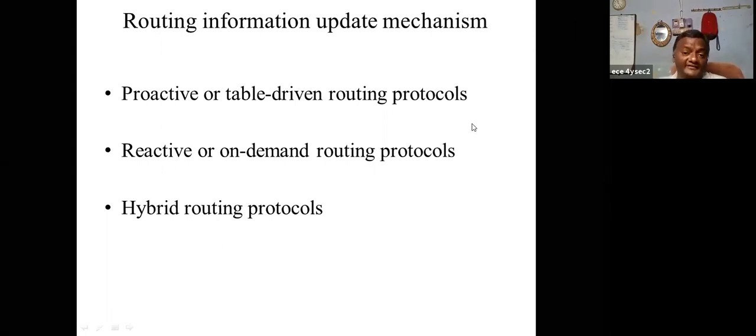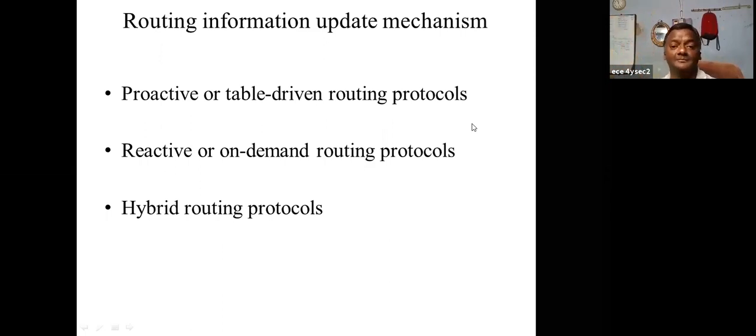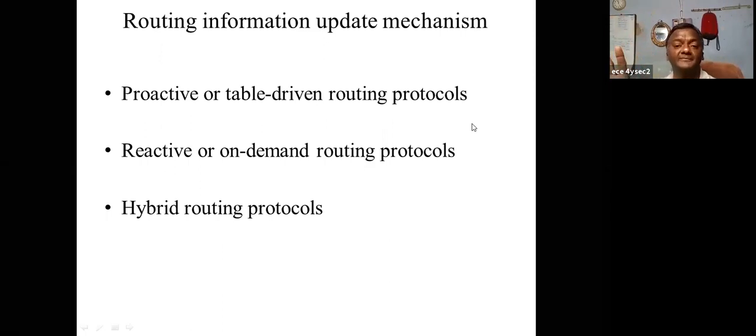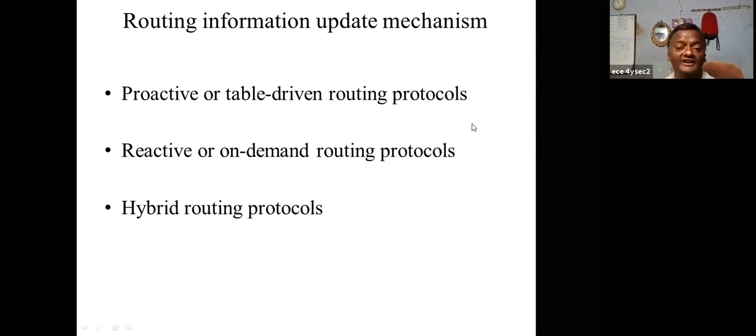Whenever they require, they can establish a path at that time and transfer the data. But no previous information is stored or available in this mechanism. That is called an on-demand routing protocol.